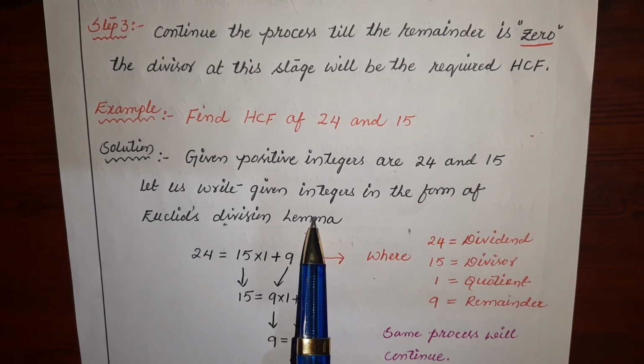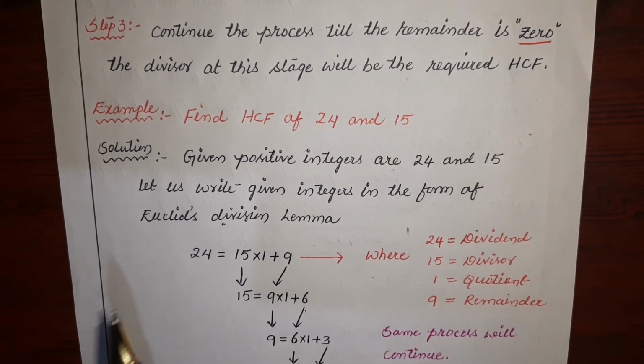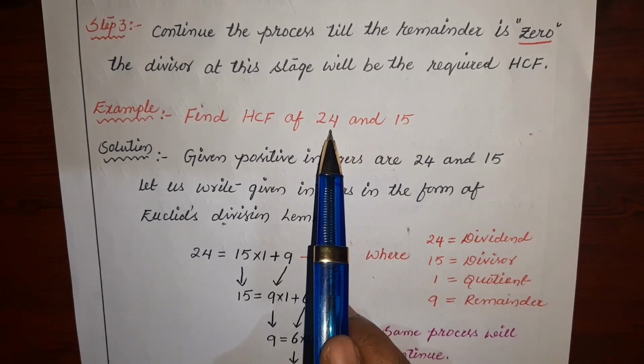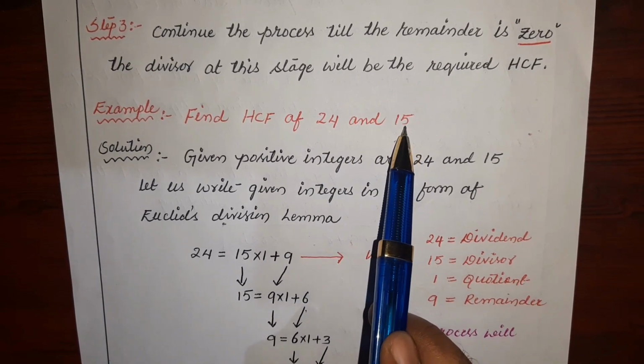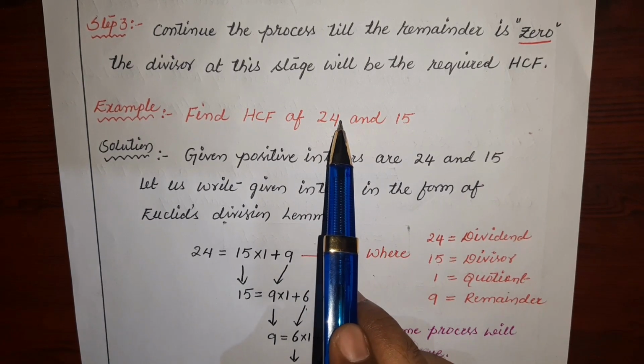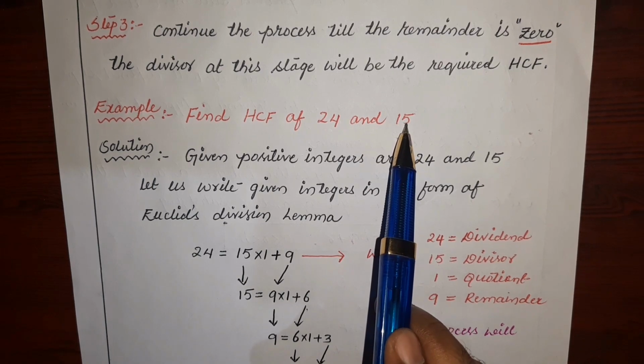First of all, we have to represent the given integers in the form of Euclid division lemma. So out of these two numbers, which number should be considered as dividend? The greater number will be considered as dividend and the smaller number will be considered as divisor.